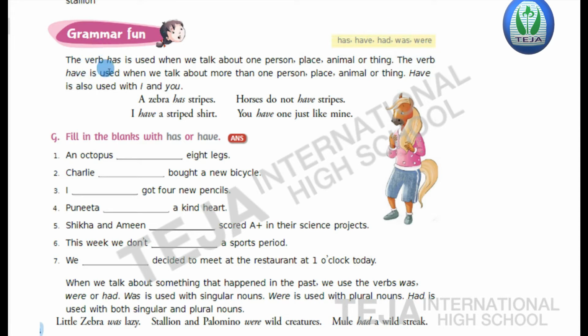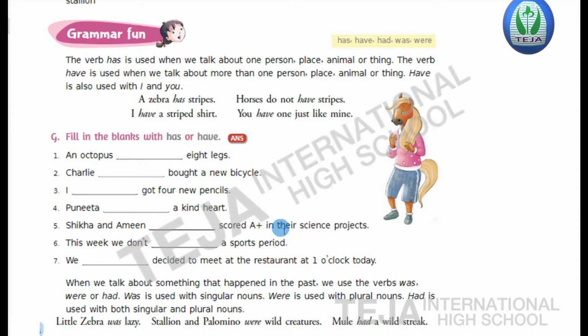So here, the verb has is used when we talk about one person, place, animal, or thing. The verb have is used when we talk about more than one person, place, animal, or thing. Have is also used with I and you. Has, have, had, was, were, all these are verbs. So the verb has is used when we talk about one person, place, animal, or thing. So for the singular form we use has.